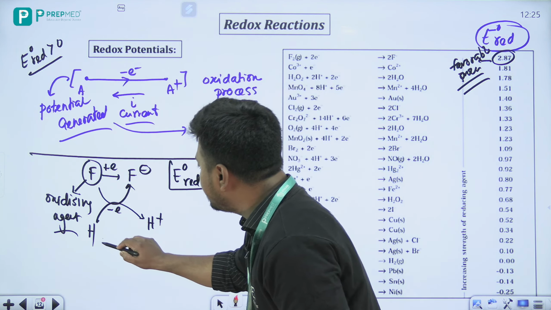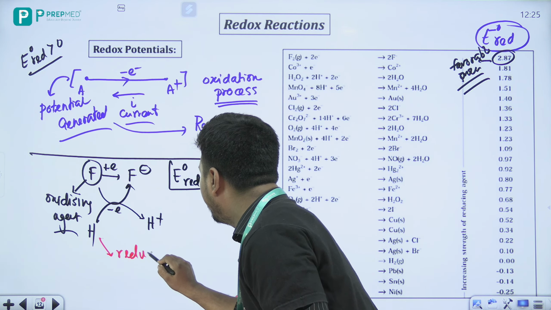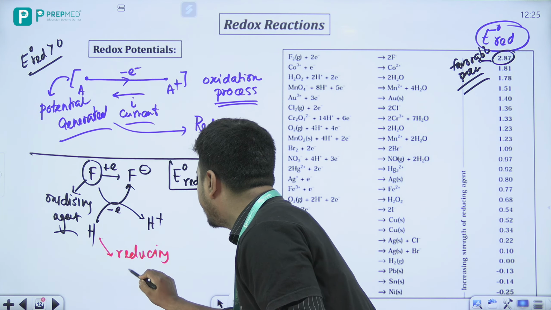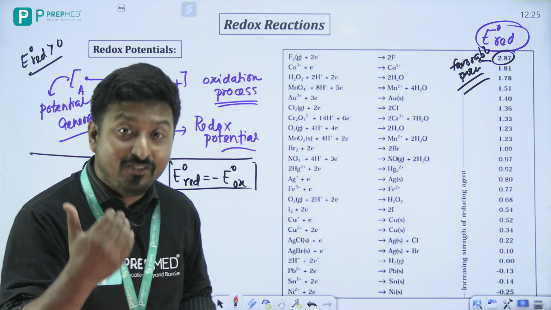That means hydrogen here is behaving as a reducing agent. So basically from this list we can easily predict, for any redox couple, not boyfriend-girlfriend couple, redox couple, which one will behave as an oxidizing agent and which as a reducing agent.